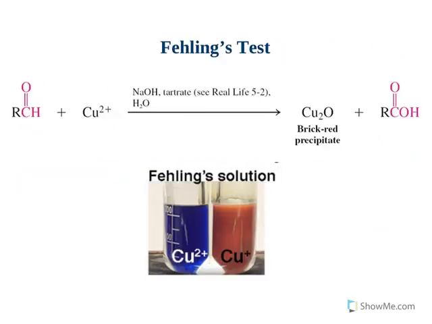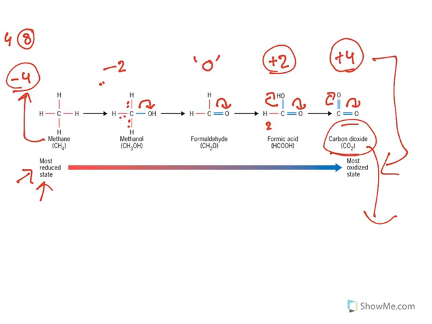Now coming to the topic, there are certain tests like Fehling, Benedict and Tollens test which are mild oxidizing agents. Again, let me explain these things. Let us see the oxidation states of an aldehyde, acetaldehyde and acetone. Look at these molecules. Let us ascertain what is the oxidation state of this central carbon is.